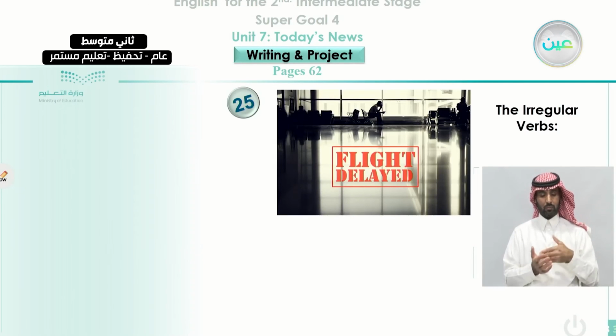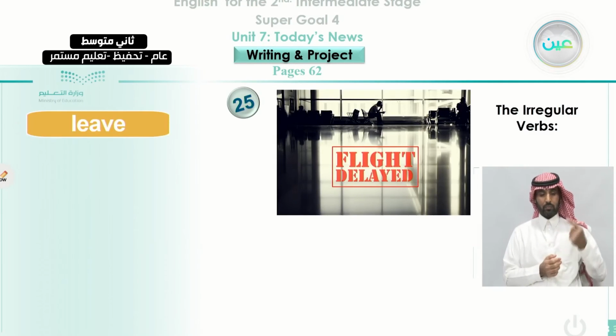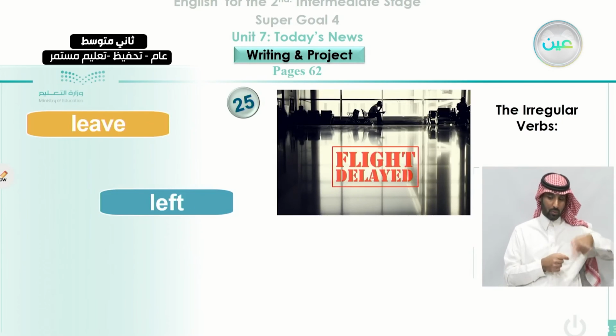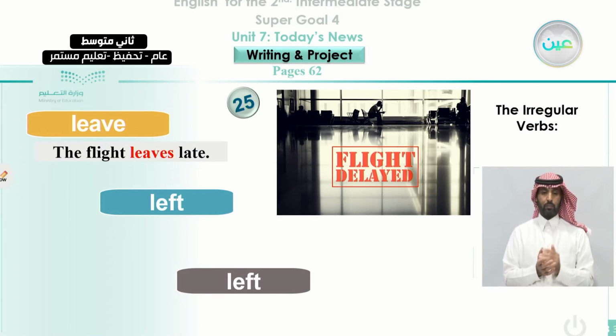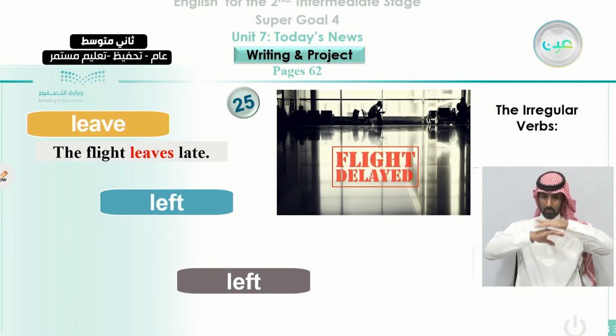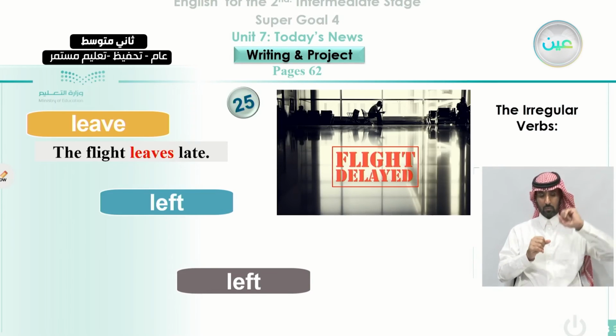And the last verb of today is leave. The past is left and the past participle is left as well. How can we use it in three different sentences? You can write your own, you can say your own, or you can see the examples that we provide from your textbook. We can say the flight in the airport. Look at the guy here. He's at the airport, and the flight was delayed.